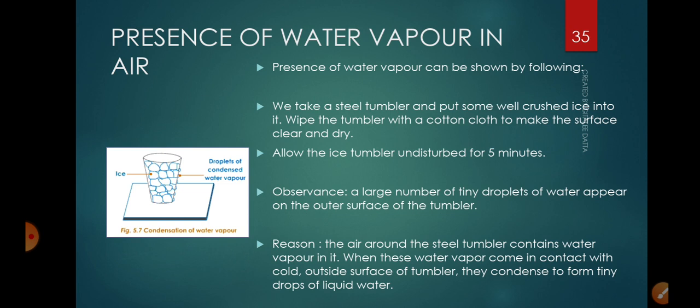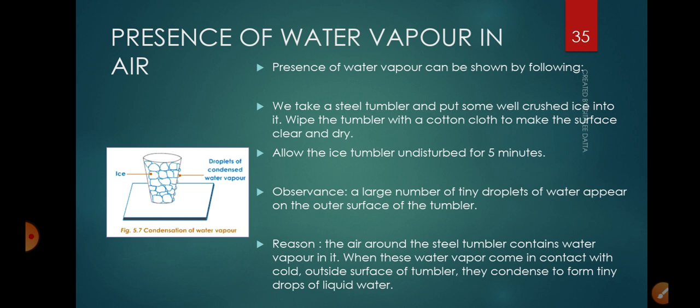So what is the observation? You allow the ice tumbler to cool for 5 minutes, leaving it undisturbed. What will you observe? Of course, you will observe a large number of tiny droplets of water which appear on the outer surface of the tumbler. Now, why do we see these tiny droplets of water on the outer surface? This question should be in your mind. From where do these water droplets come? This formation of water droplets shows the presence of water vapor in air.